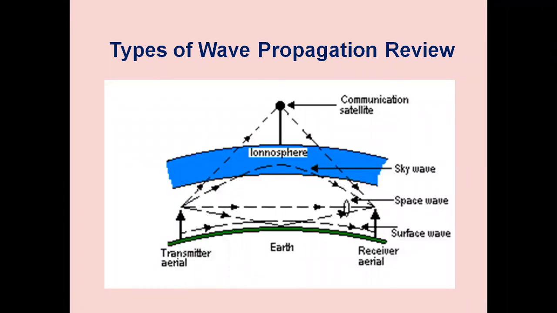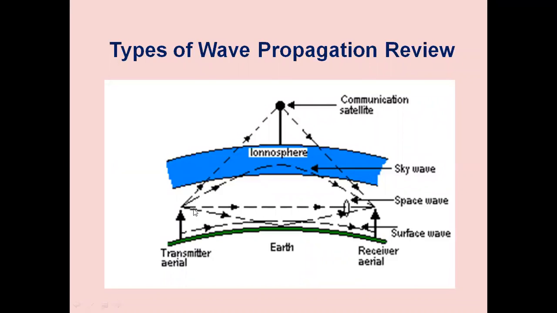There are various methods for propagation of waves. They are ground wave or surface wave propagation. This is the ground wave propagation, from the transmitting antenna to the receiving antenna. The waves are passing along the ground. Then sky wave propagation or ionospheric wave propagation. So through the ionosphere, the waves are transmitted toward the distant end. We will be discussing the ionosphere in detail in this lesson.